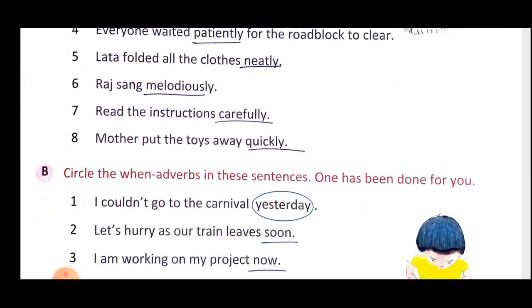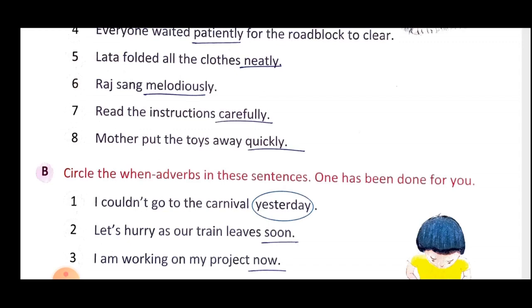Now the next sentence, read the instructions carefully. Here there is no subject. It is beginning with the verb. Read is your verb, the instructions is your object. How will the instructions be read? They will be read carefully.